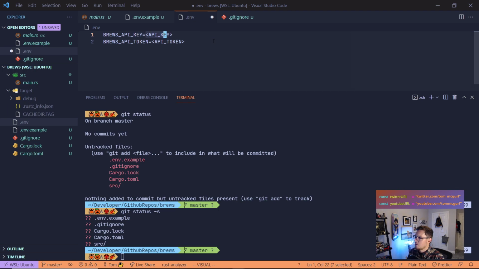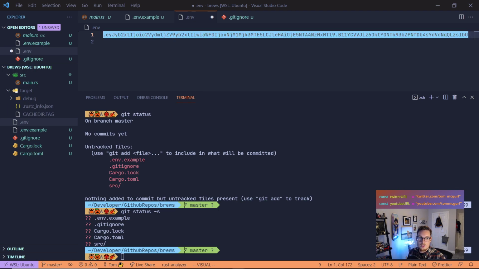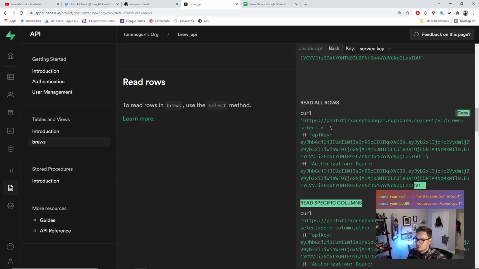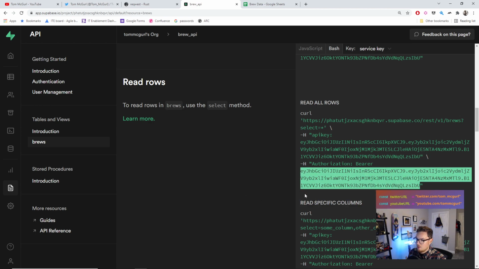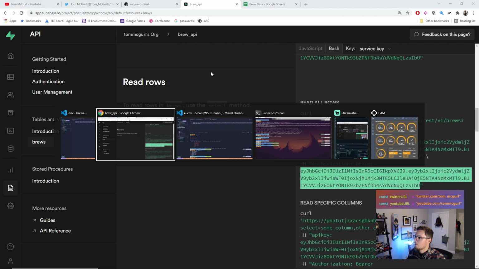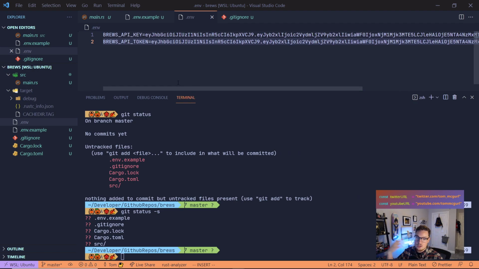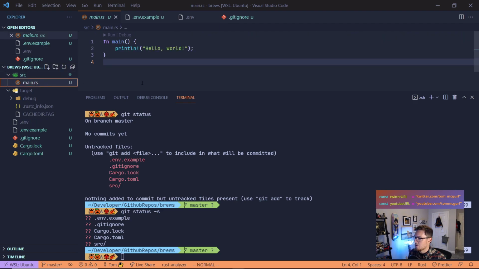So let's just go ahead and paste this here. And I don't think, yeah, that should be good. And then here, I'm also going to paste my API token, which again, I can get from here. Awesome. Paste that there. I'm going to save that. Okay, so now we have the .env file set up. It has our keys. And again, the reason we put them here is so that we don't have to commit it to the repo. We don't want to share these keys, right? So these will live here, and we'll see how to pull that into our Rust application in a second.